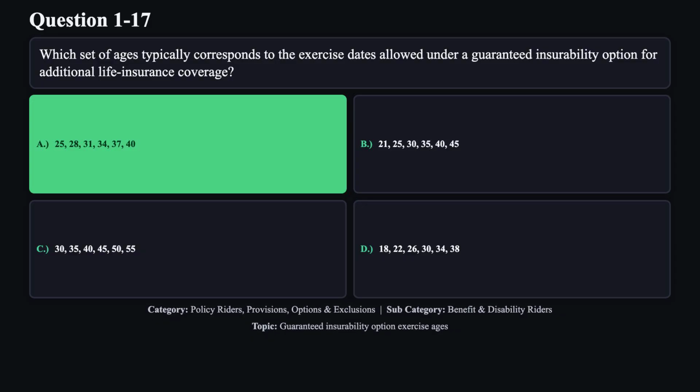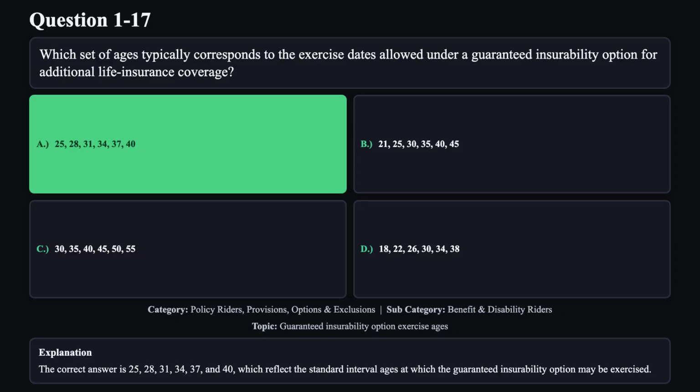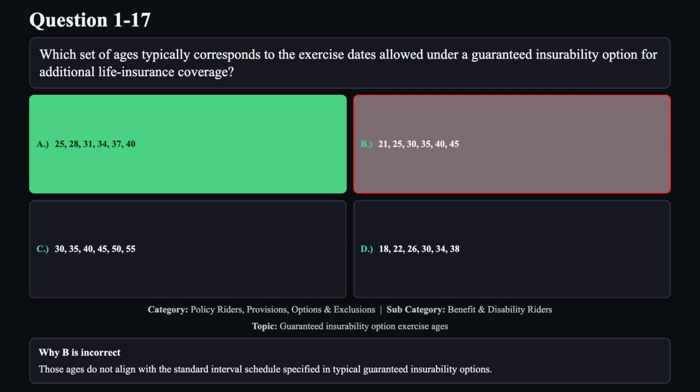The correct answer is A. The correct answer is 25, 28, 31, 34, 37, and 40, which reflect the standard interval ages at which the guaranteed insurability option may be exercised. Reason B is not correct. Those ages do not align with the standard interval schedule specified in typical guaranteed insurability options.